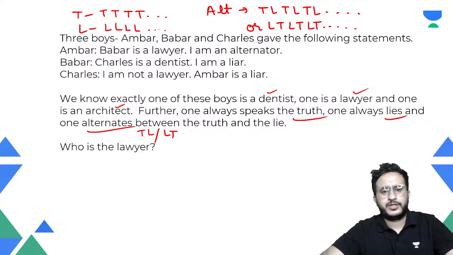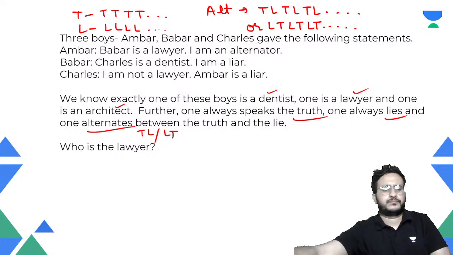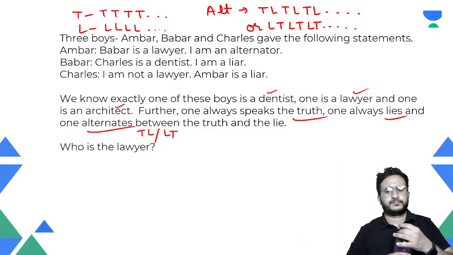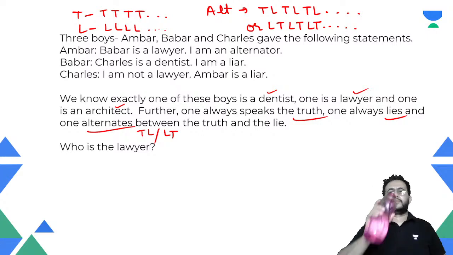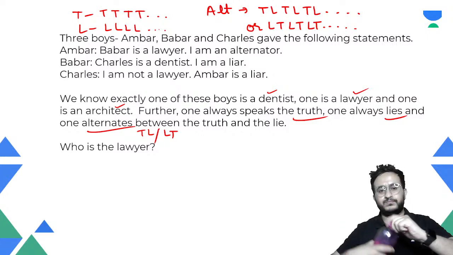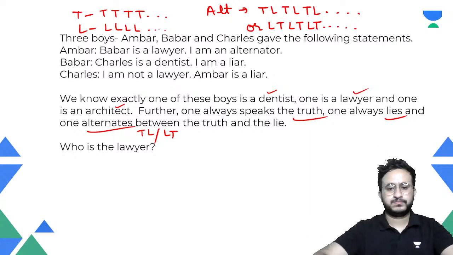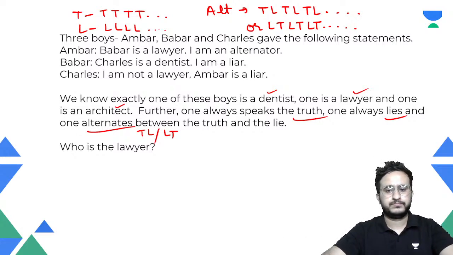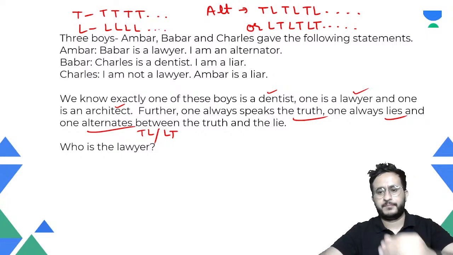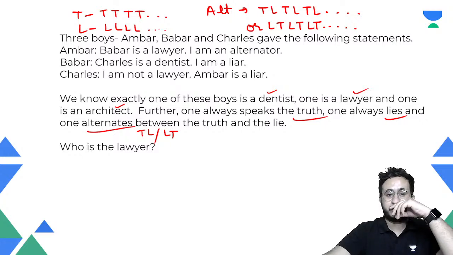You have to tell who is the lawyer in this. Charles is the lawyer.